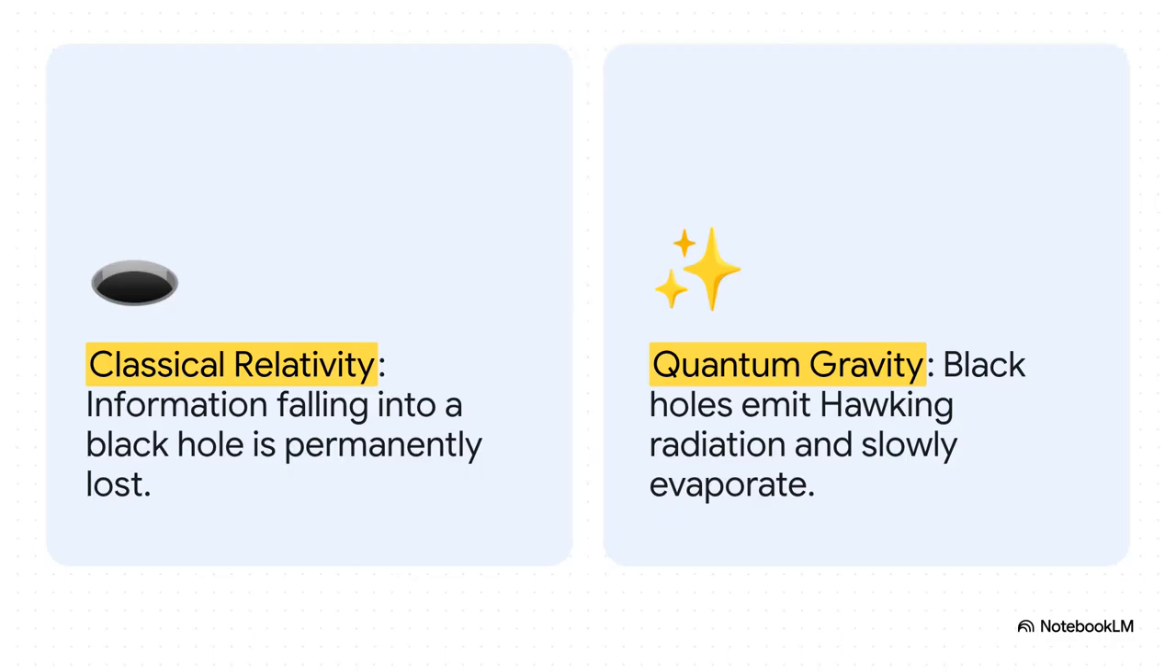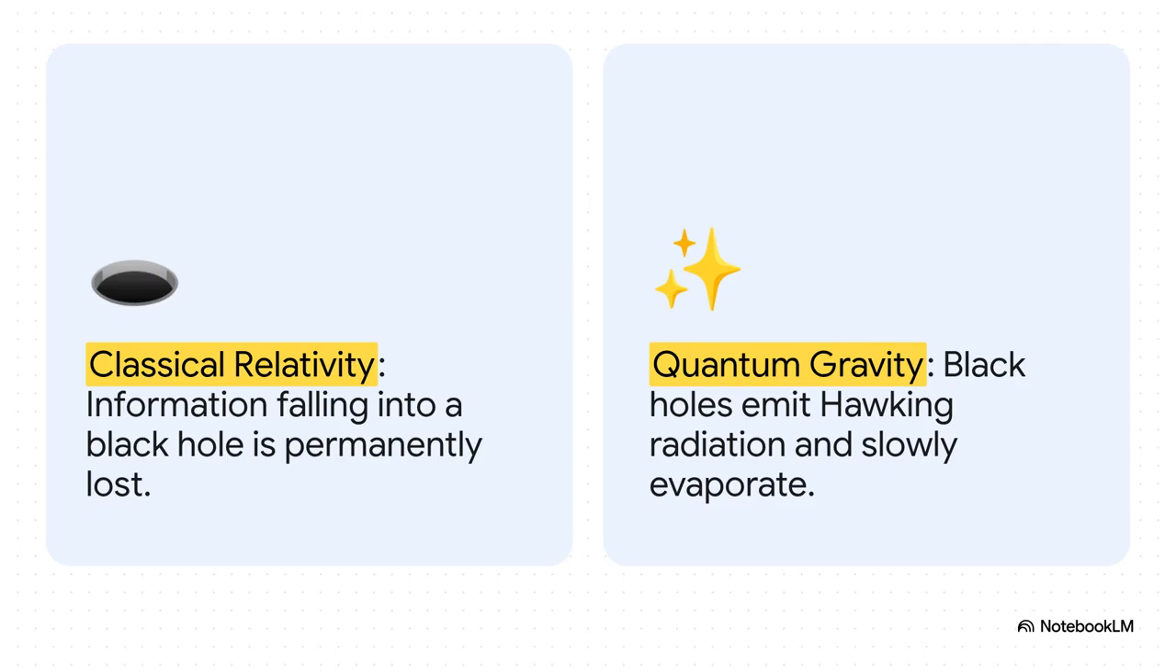And honestly, this brilliantly illustrates one of the greatest tensions in modern physics right now, the information paradox. Under classical general relativity, a black hole is basically characterized by only 3 things: mass, spin, and charge. Any other information about whatever fell into it is permanently lost.